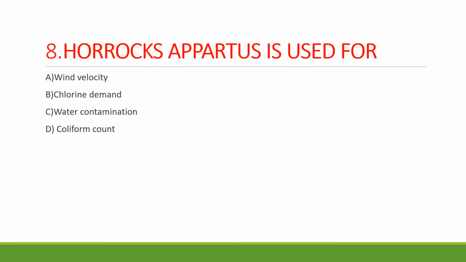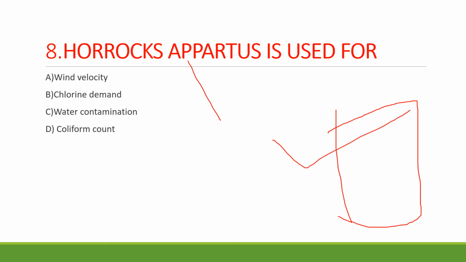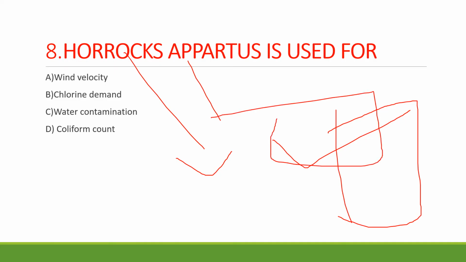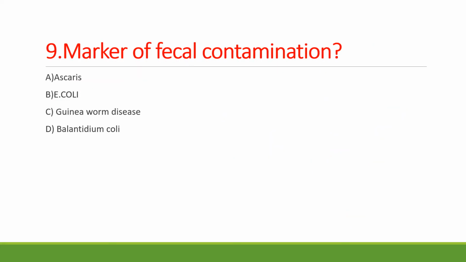Sometimes they can ask this question in other way also. They can depict an image and ask you to identify what it is used for. Sometimes they can depict the image of Horrocks apparatus and ask you what this is used for. Then you should mark chlorine demand. Horrocks apparatus is used for chlorine demand. Coming to question number 9, marker for fecal contamination. Option A Ascaris, option B E. coli, option C guinea worm disease, option D Balantidium coli. So your answer is E. coli. We do coliform count, right? E. coli is the best marker for fecal contamination.